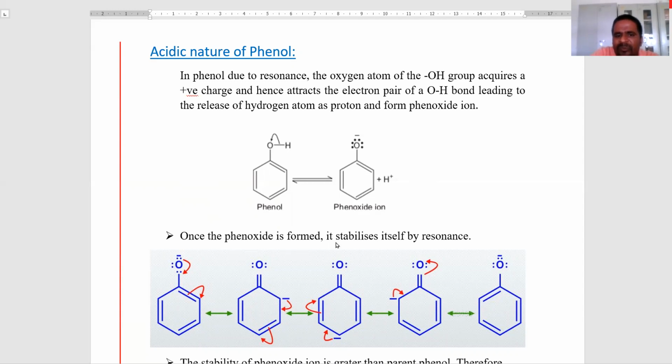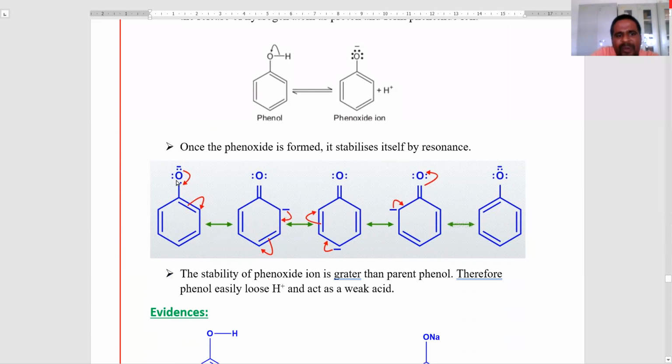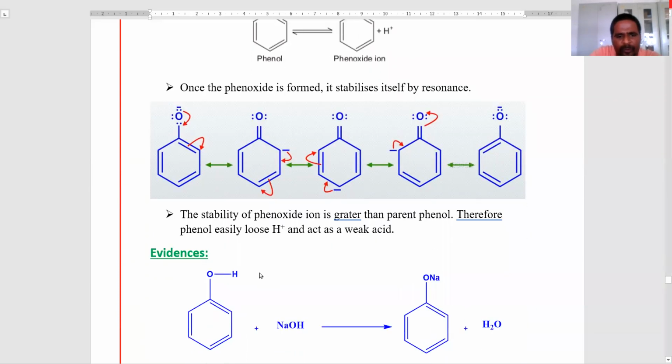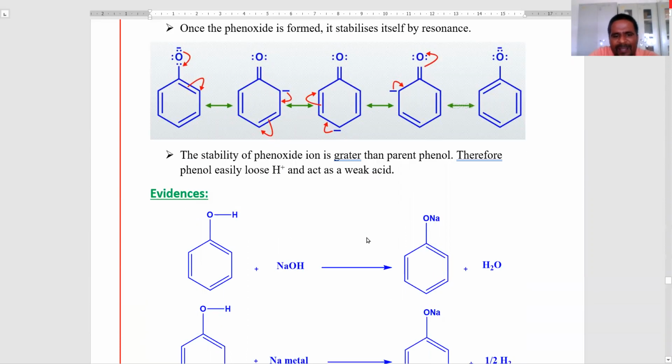Once the phenoxide is formed, it stabilizes itself by resonance. These are the resonance structures of the phenoxide ion. Here the stability of the phenoxide ion is greater than that of the parent phenol. Therefore, phenol easily loses a proton, acting as a weak acid.